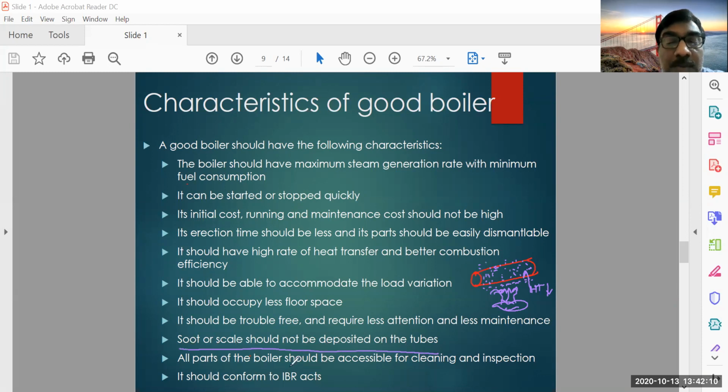All the boiler parts should be easily accessible for cleaning and inspection, and it should conform to the IBR regulation acts. Okay, so here we'll stop this session, and we'll discuss more in another session.